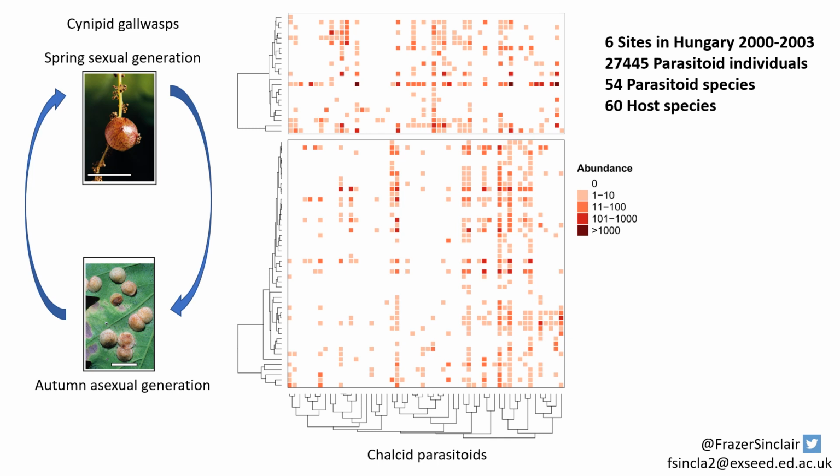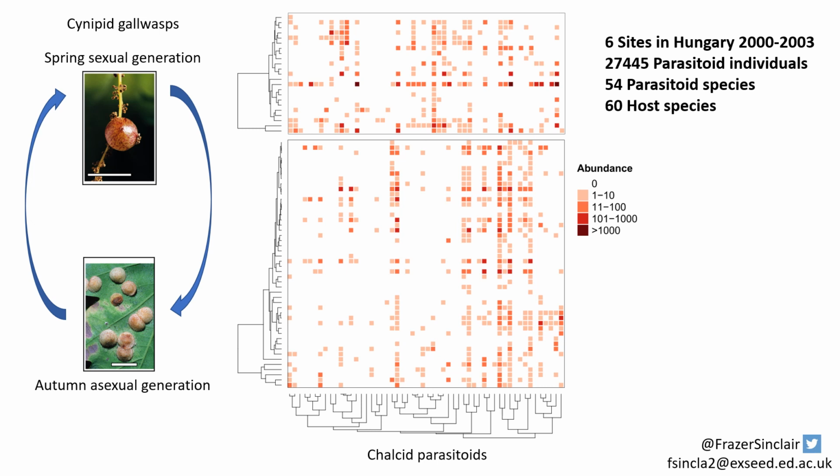These gall wasps have 2 generations each year, a sexual generation that develops during the spring, and an asexual generation that develops during the autumn. The phenotypes of the same species can be quite different in the 2 generations, as is illustrated here for the species Neuroterus quercus-baccarum. This has a moderately sized spherical gall in the spring generation, and a much smaller, more numerous spangle-type gall in the asexual generation. Because of these differences, it's common to consider the 2 generations as distinct communities.